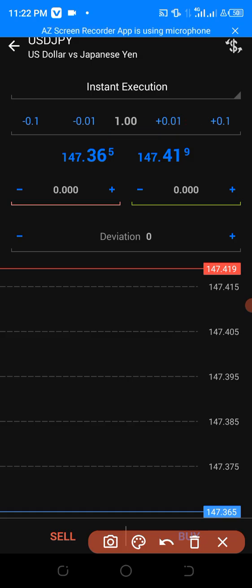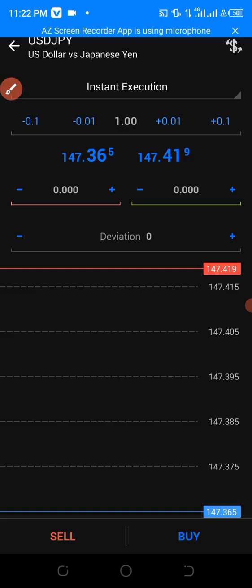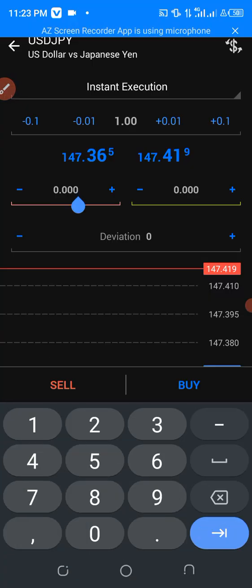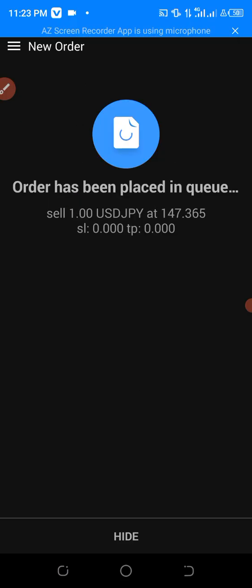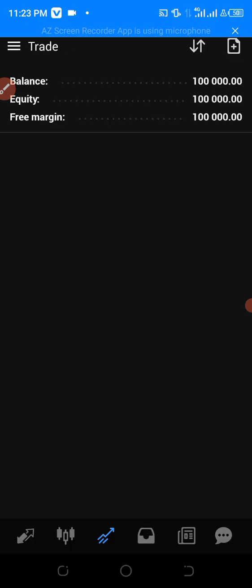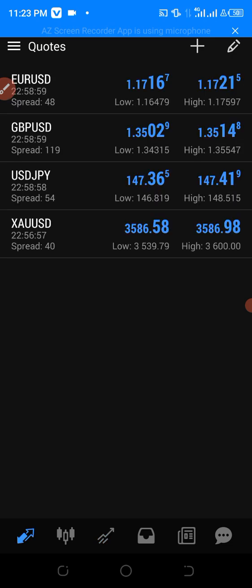And in another video, I'm going to talk about what instant execution means, what lot sizes means, and how to work on this. So let me use this lot size here. Just input the things I have to input, and I sell. Market is closed, so I can't enter into a sale now because market is closed. So that's basically how to work around your MT4 platform.